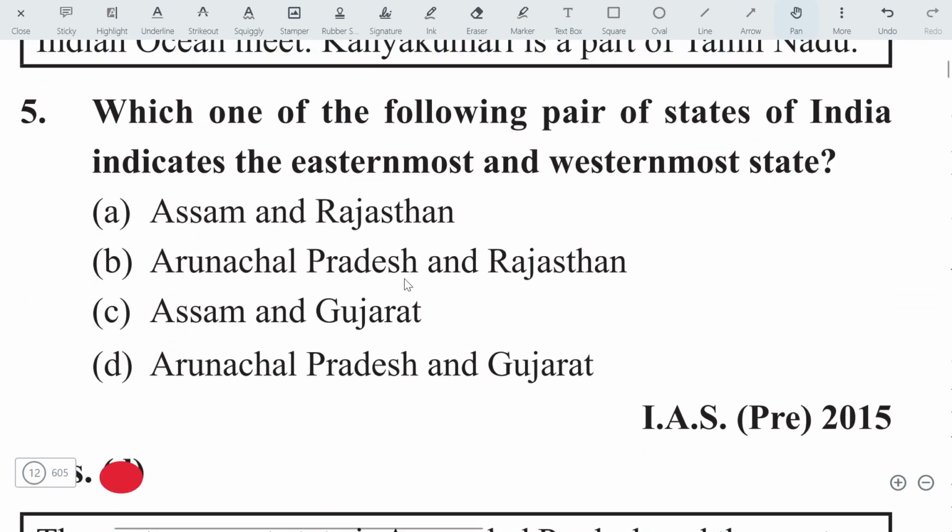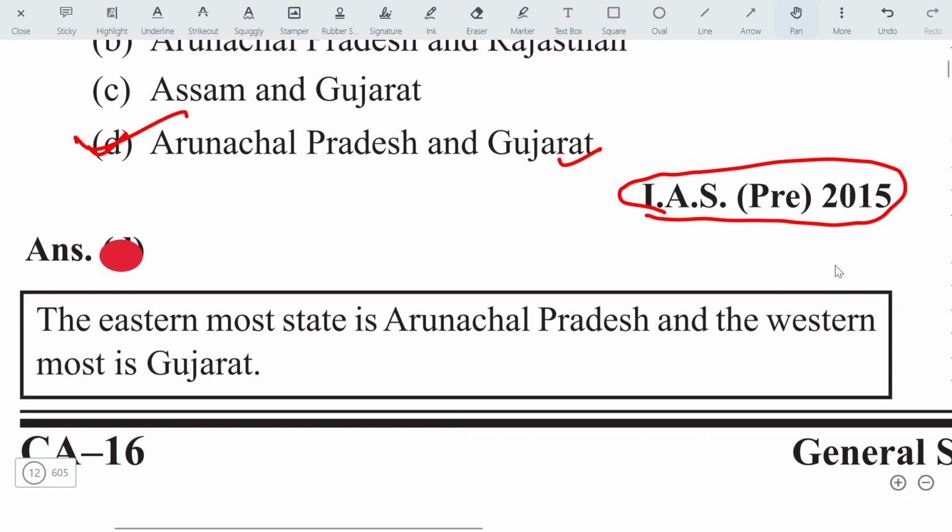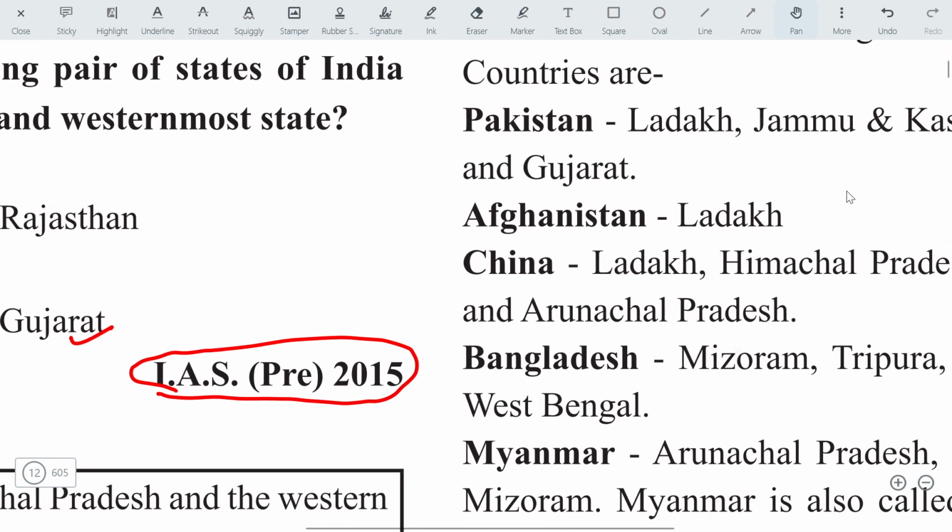Which one of the following pairs of states of India indicates the easternmost and westernmost state? Which is the easternmost state? It is Arunachal Pradesh, and the westernmost state is Gujarat. The answer will be option D. Here is the correct option. Let's check out. This question has been asked in the IAS Prelims. The question can be very easy. You must know some facts, then you can solve this question very easily. And conceptual clarity must be there.